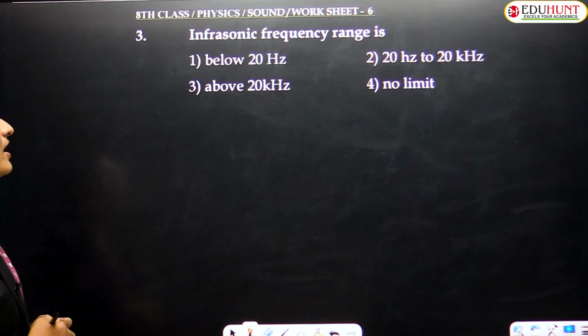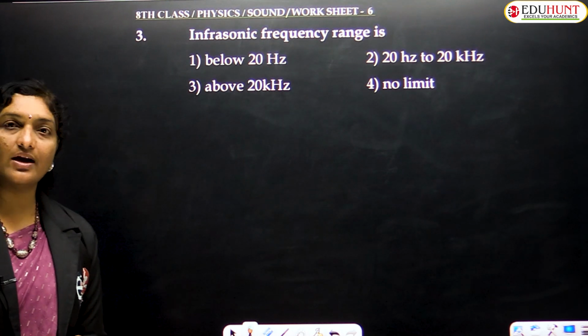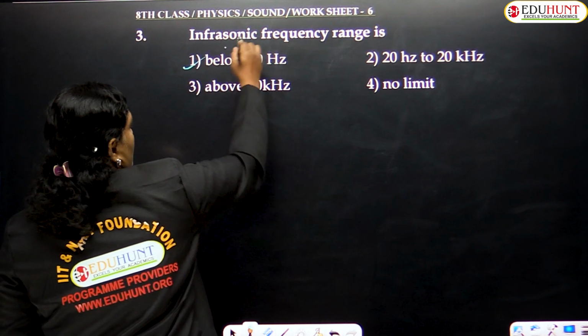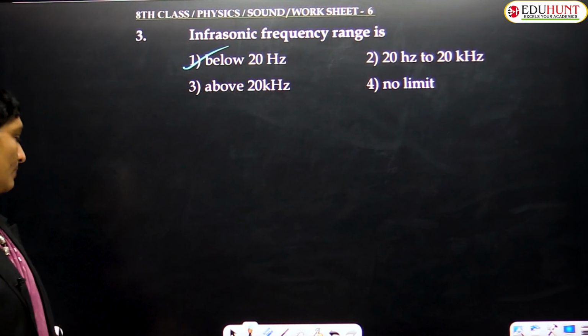The next question, infrasonic frequency. What is the range of infrasonic sound, children? It is less than 20 Hz. So the first option is true, that is below 20 Hz. Infrasonic means below 20 Hz.